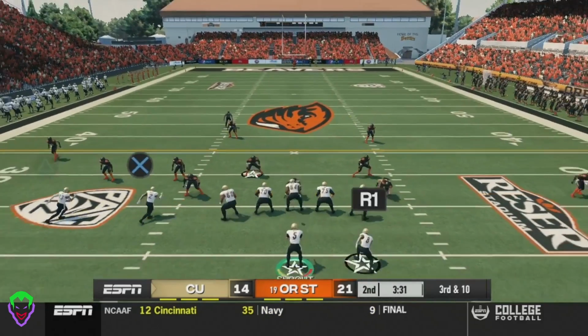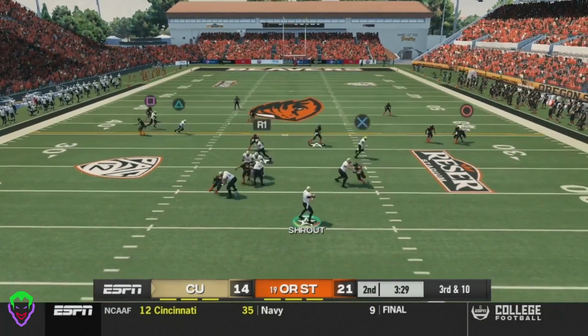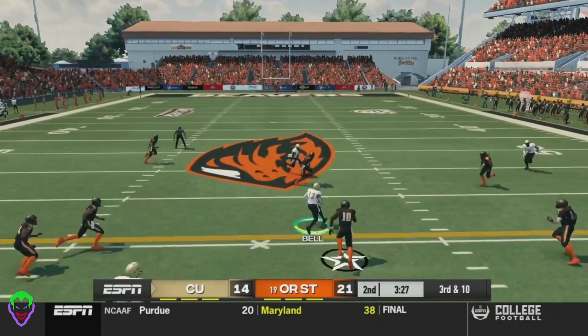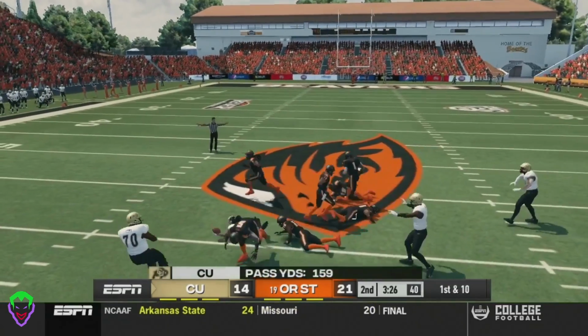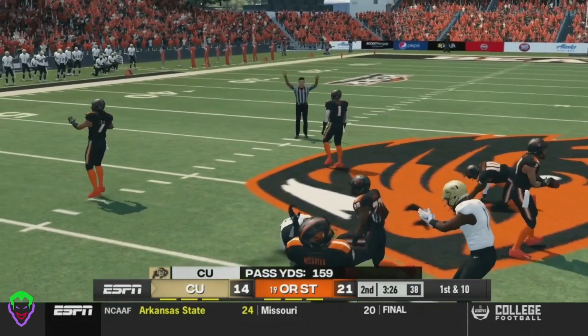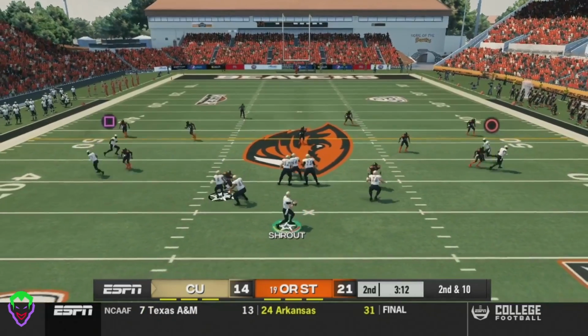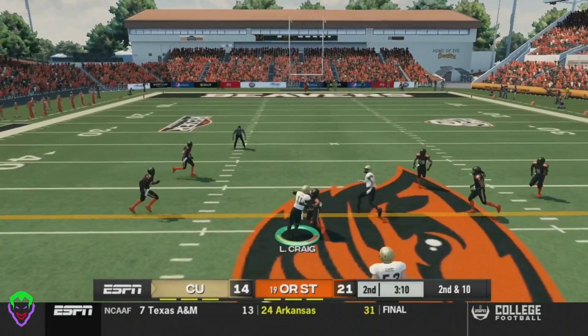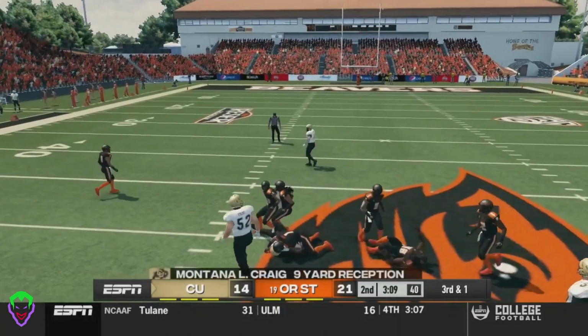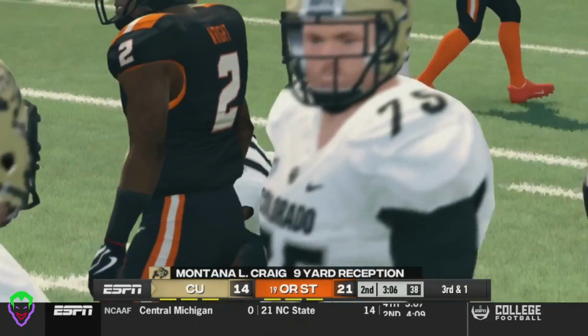21-14 here. 3rd and 10 for Colorado. Stroud drops back, trying to find an open man. Can he find someone? He can. He finds Bell in the middle of the field, who gets a first down around the 47-yard line on 2nd and 10 here. Stroud drops back once again, trying to find an open man. He finds Lawrence Craig, who gets down after a 9-yard reception to set up 3rd and 1.